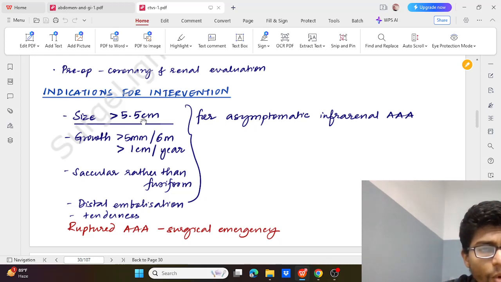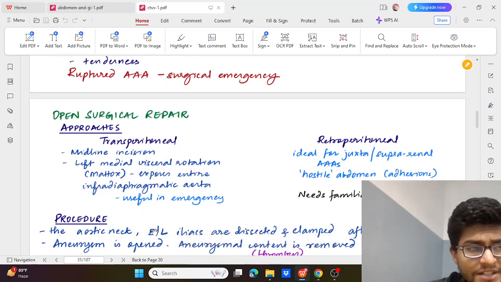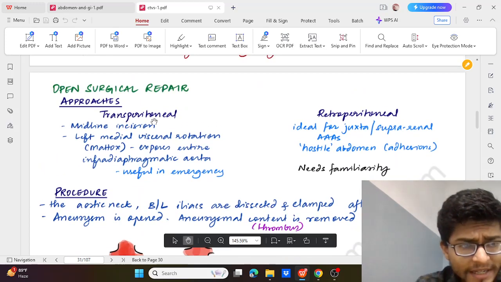It is more in males and less in females. So the threshold is 5.5 in males and 5 in females. Ruptured aortic aneurysms are a surgical emergency, so they have to be repaired in an emergency. So what are the repair approaches?